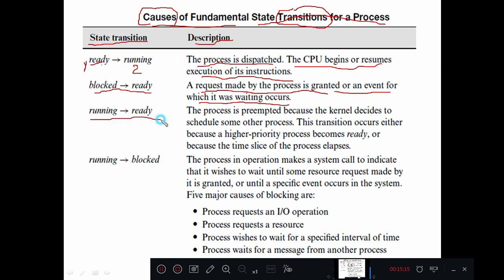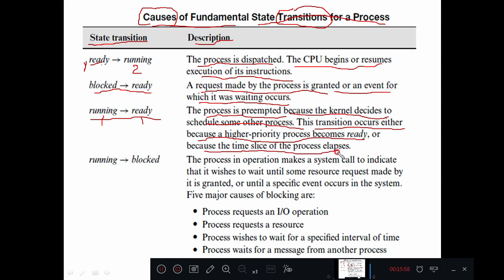The third one, running to ready. Let us say the CPU is given to a particular process, and that process is running on the central processor unit. Then that state is called a running state. When it jumps from running state to ready state, the process is preempted. What do you mean by preemption? It is the forceful releasing of resources from the process, because the kernel decides to schedule some other process, that is a high priority process.